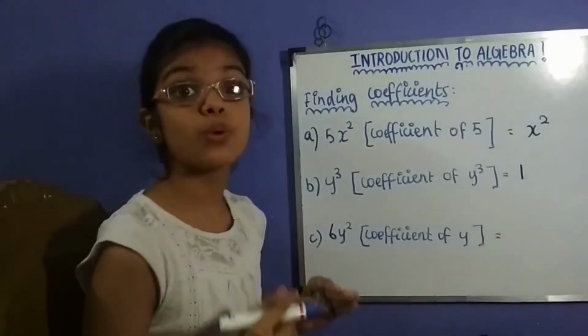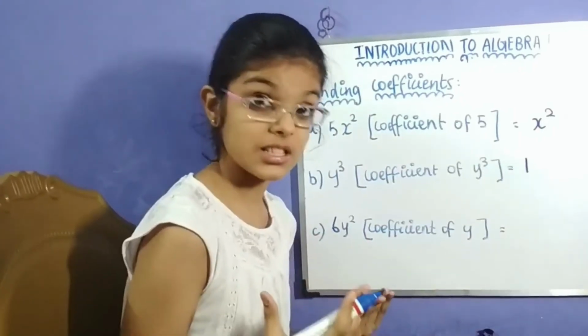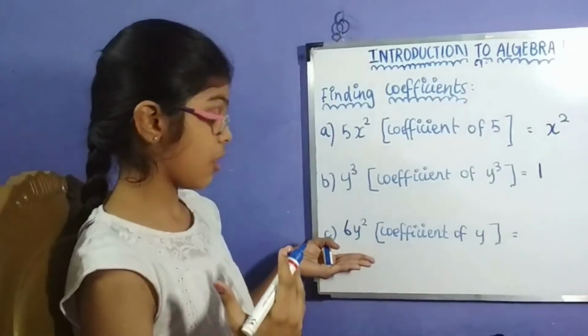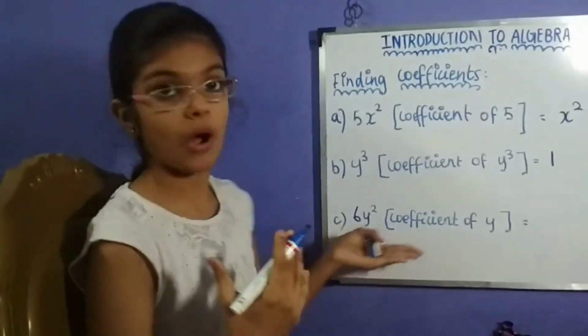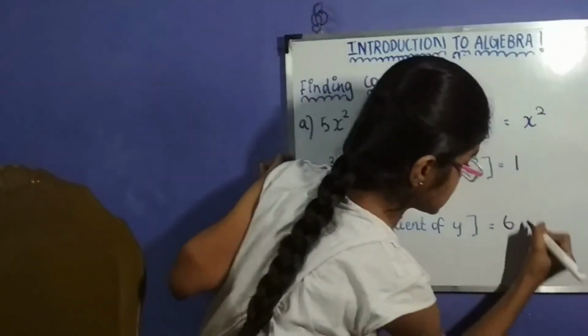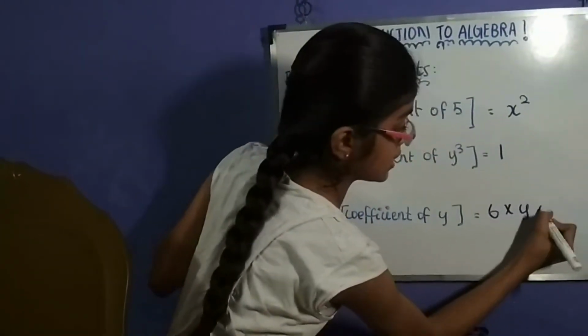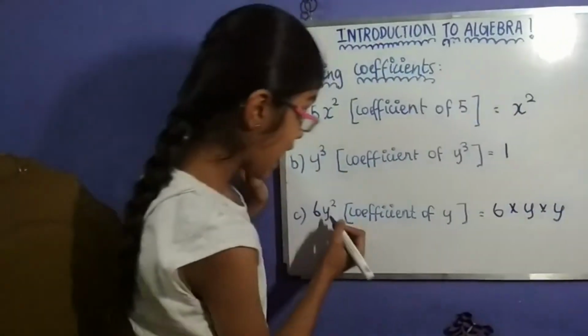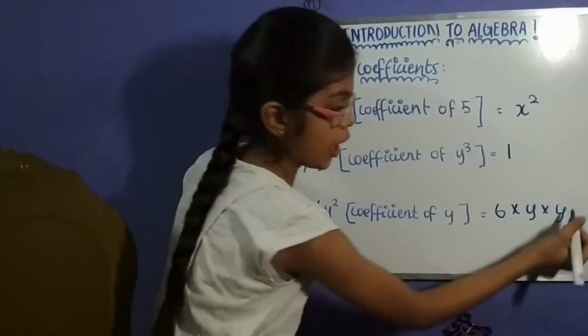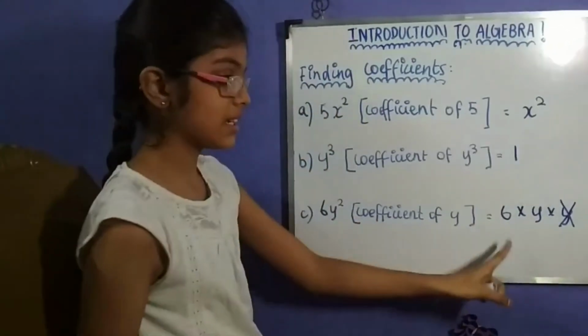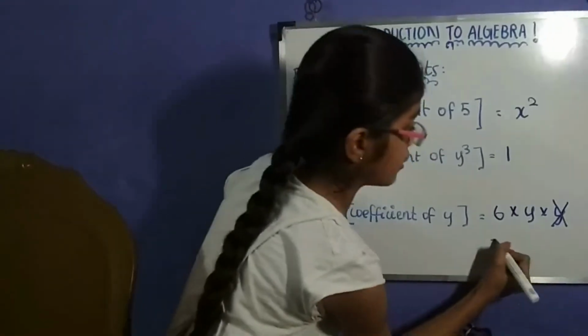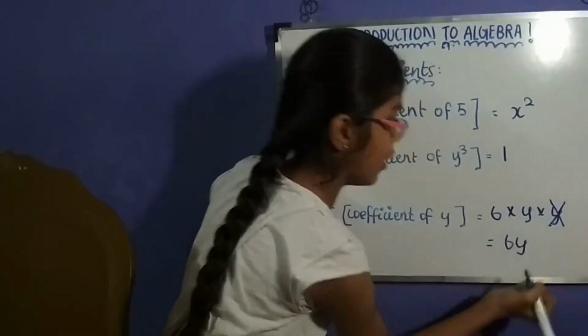We have to use what we learned in factors. So what are the factors of 6y squared? It is 6 times y times y. And we have to take 1y away. So it will be 6 times y, or 6y.